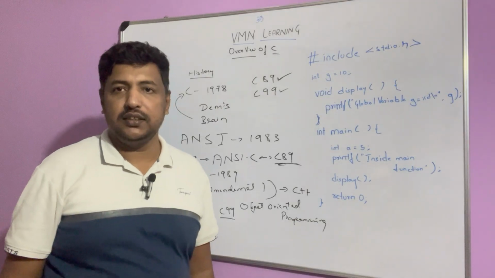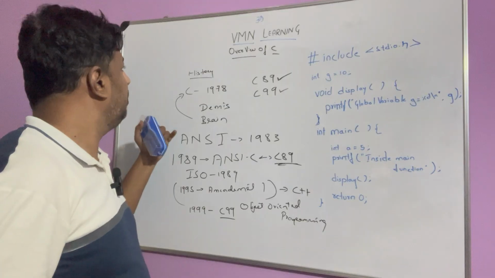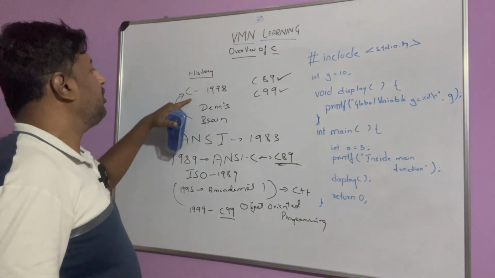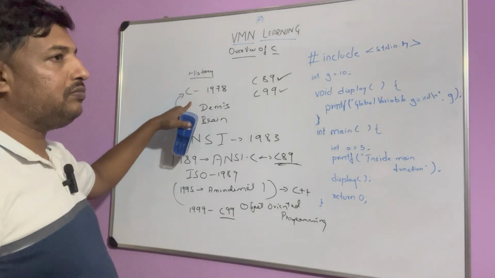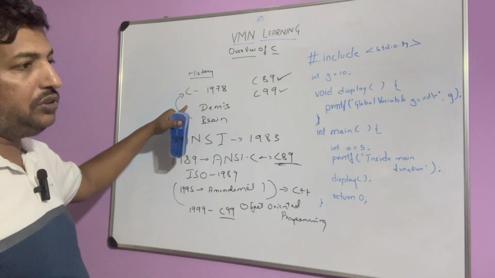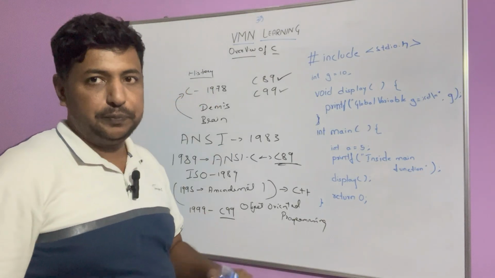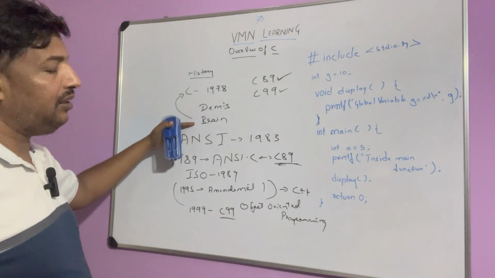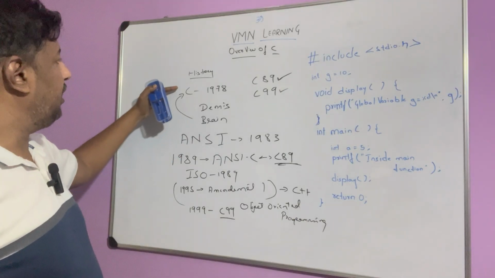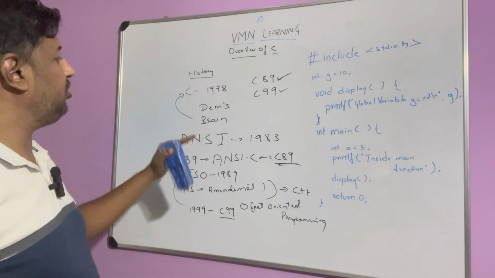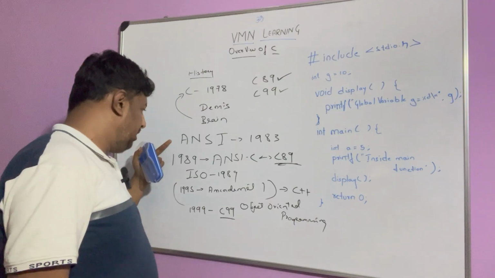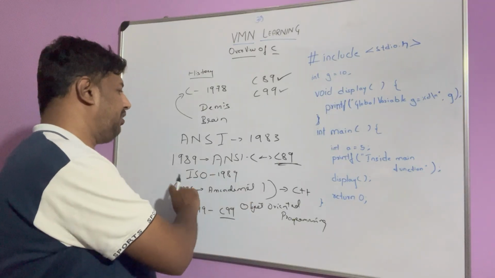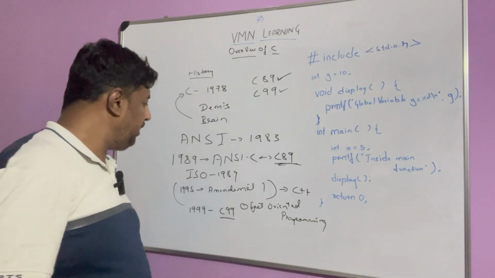Okay, this is the brief history of how C came about. C was created by Dennis Ritchie, first derived from the B language which was used on the DEC PDP-11. He and Brian Kernighan created a paper in 1978 which was adopted in 1989 by ANSI, and the same year ISO also adopted it.